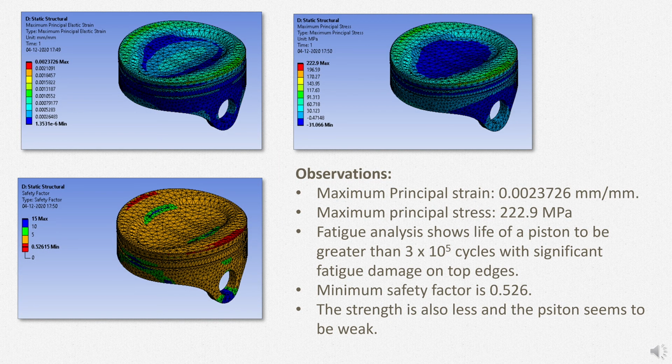For iteration 2, heavy optimization is done on the last iteration. This piston will have relatively very thin walls. Mass of the piston also changed from 303.2 grams to only 98.4 grams. Its analysis shows that the stress and strain developed are very large and the factor of safety was very low. There is great chance of failure due to less strength.